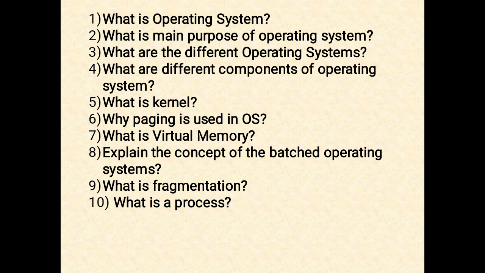The next question is, explain the concept of batched operating system. In batched operating system, the users give their jobs to the operator who sorts the programs according to their requirements and executes them. This is time consuming but makes the CPU busy all the time. The next question is, what is fragmentation? Fragmentation occurs in dynamic memory allocation system when many of the free blocks are too small to satisfy any request.